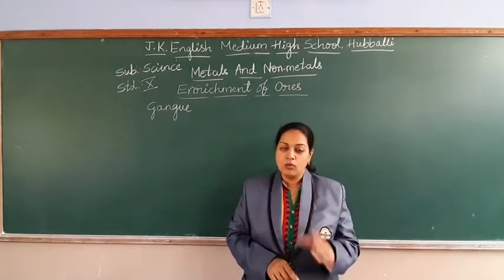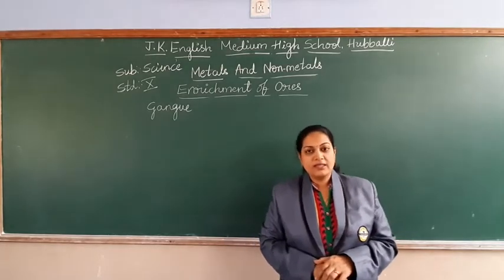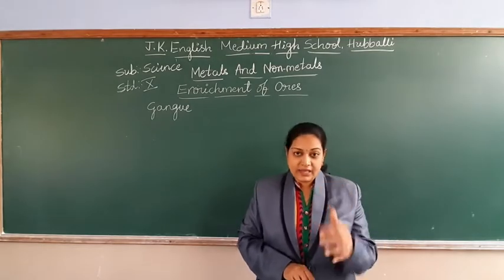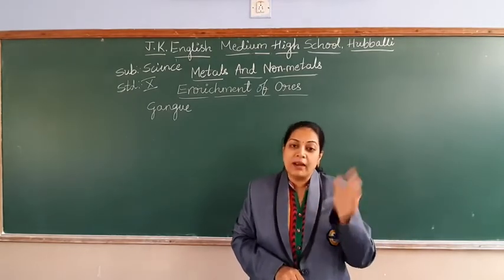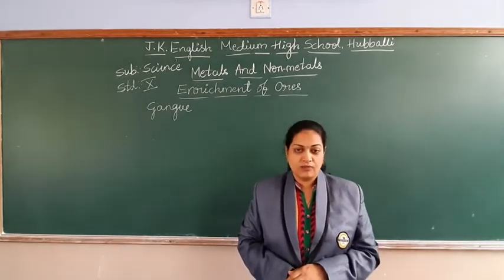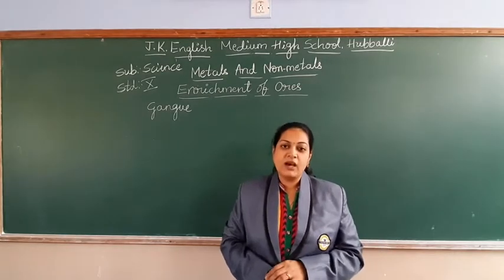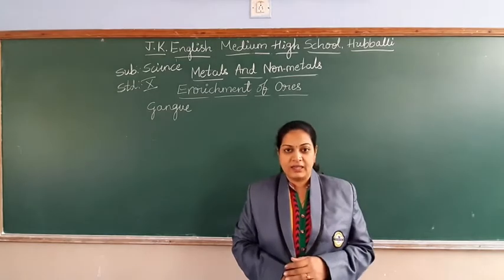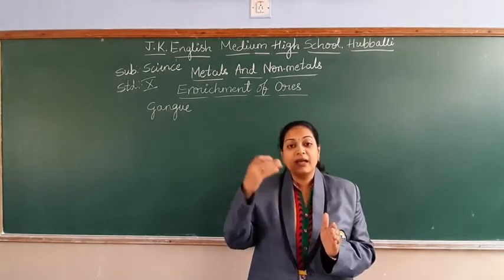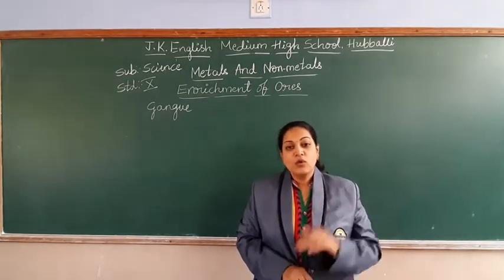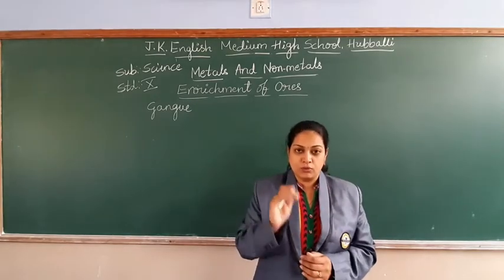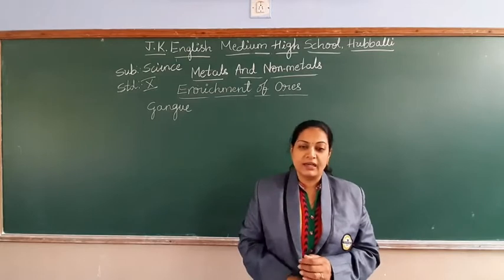Based on the physical and chemical properties of the gangue and ore, we will try to remove the gangue from the ore. Not only this, students, we also have to check the reactivity of the metals. Just as we discussed in the previous class, metals do not all have the same reactivity; they are all in a different reactivity state. We should come to know the state of that metal, then you can treat it.